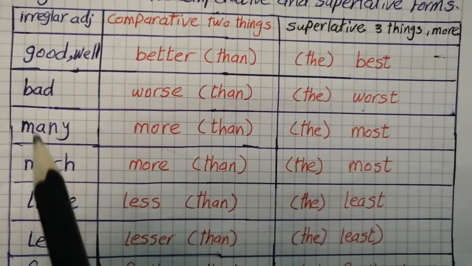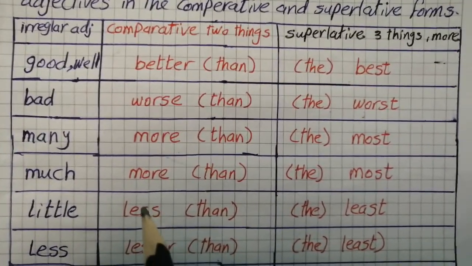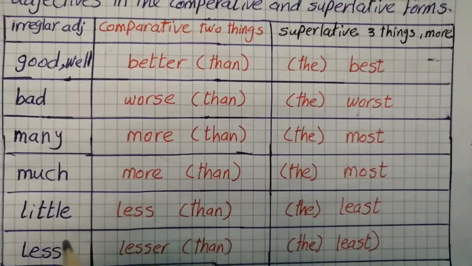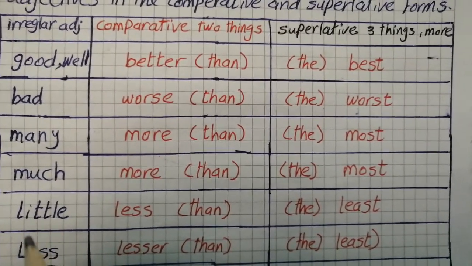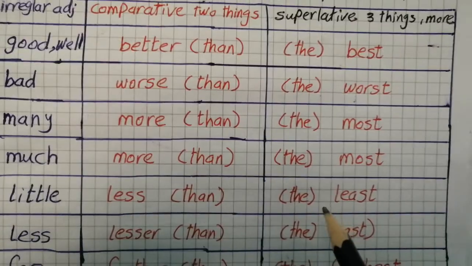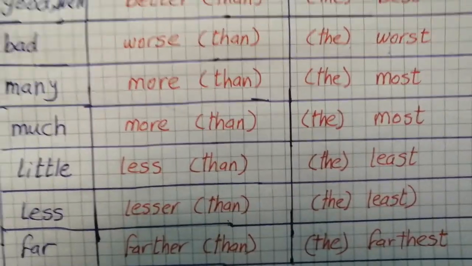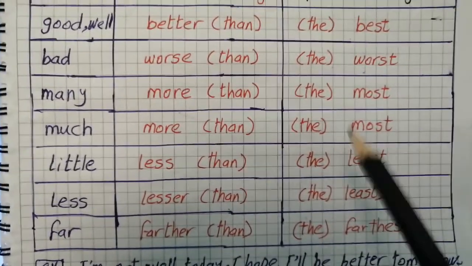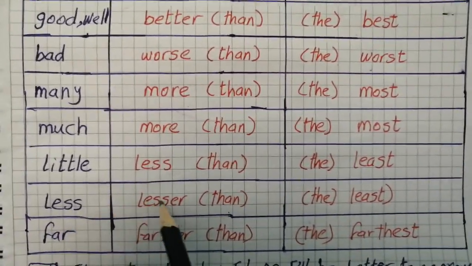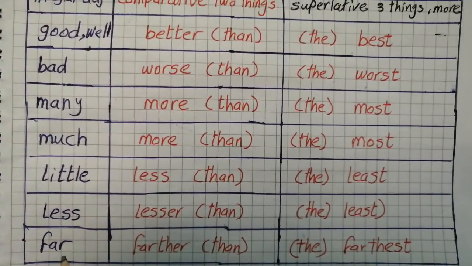Little is the opposite of much. Okay, so little here in the comparative form, less than. For example, if I say little water, so less water than. Also in the superlative form, the least water, the least money, the least time. Less also, lesser and the least. Far, which is the opposite of near.